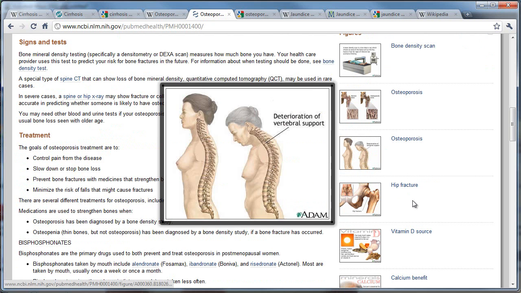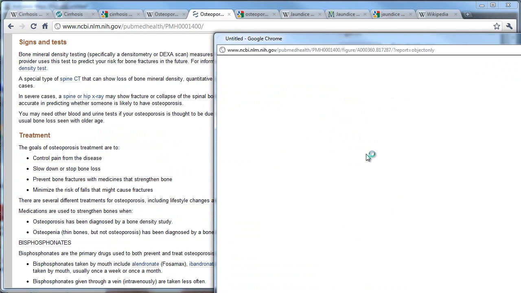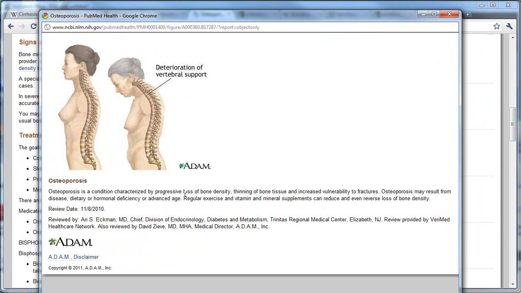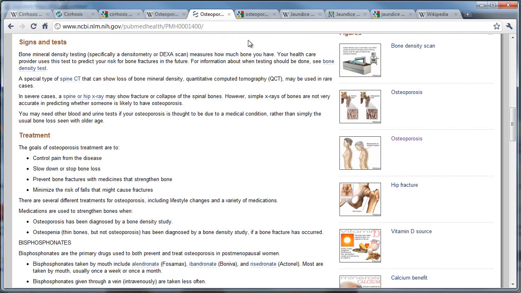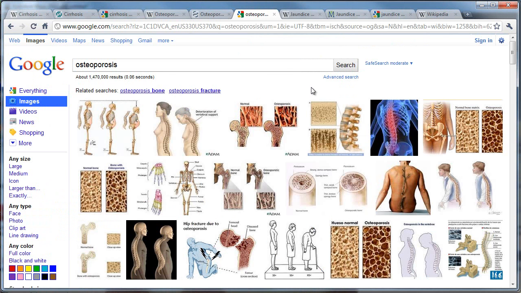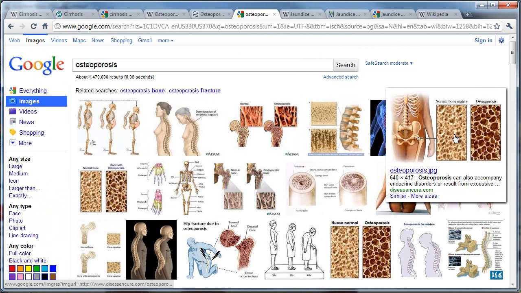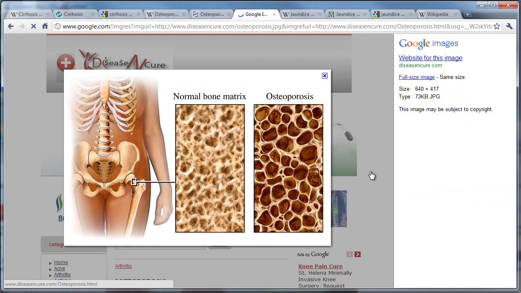There were some nice little images over here. Let me just grab this one. And pretty much I focus on one of the spine joints, and you'll see that in the technical videos. And then I also wanted to see some more images, so I then went to a simple Google search with images, and one of them I liked was this one right here.